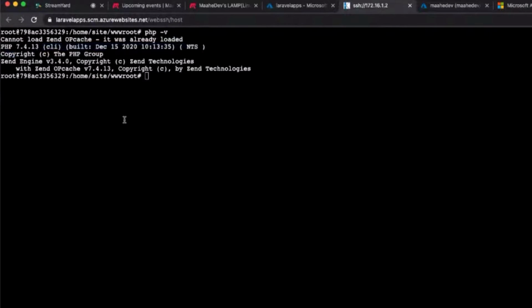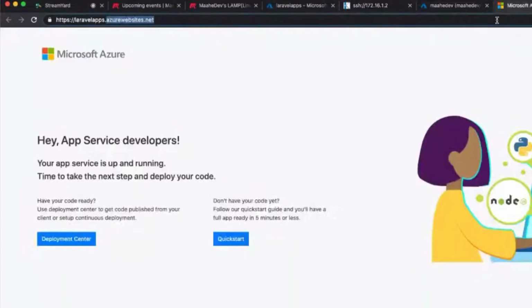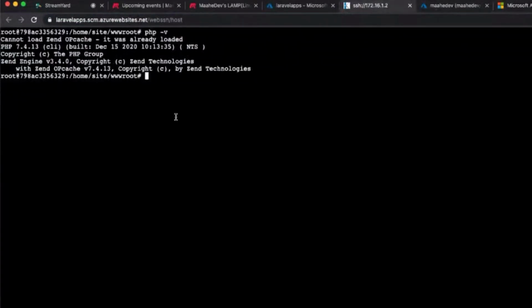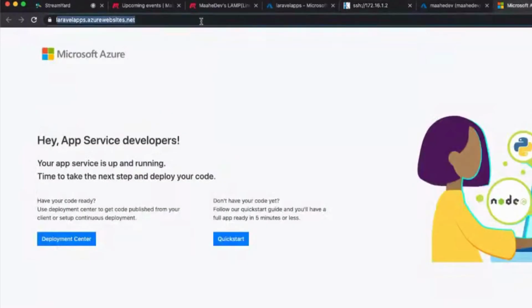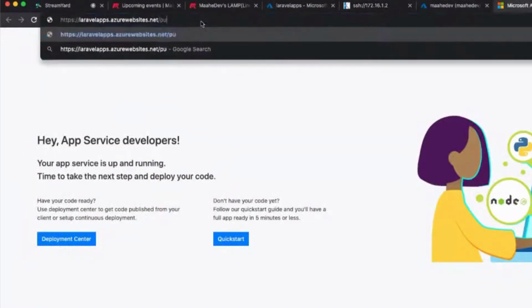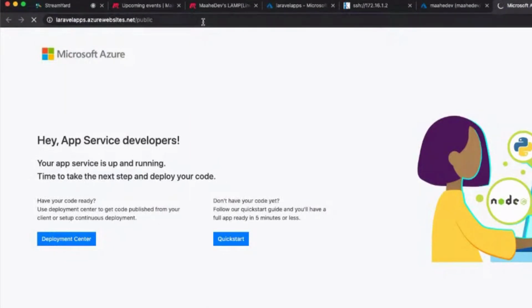Now, in order to have your application running, if I go to this place and reload, it will not work as of now, because the main thing missing is Composer. We need to install Composer here. That is not installed by default. So you can just download composer.phar. We don't have to move it into a global Composer install. You can download it and run composer install. Once you do composer install and go to the root path, our basic application is hosted on the public path.